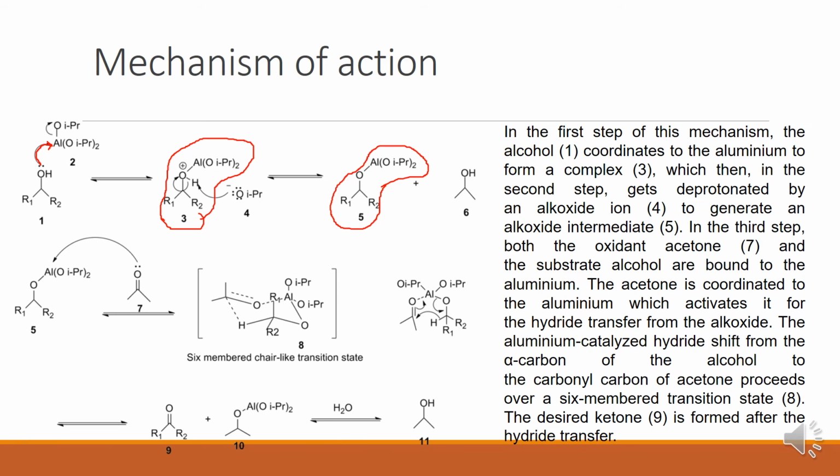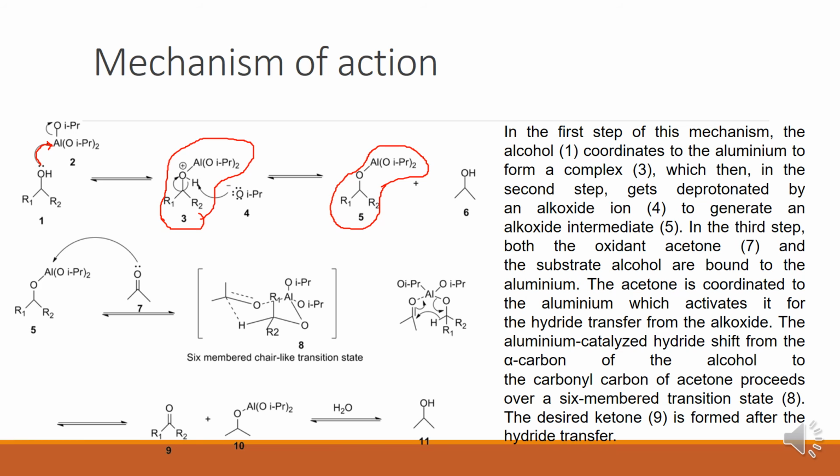Okay, this is the fifth one. In the third step, both the oxidant, acetone, and the substrate alcohol are bound to the aluminum. Remember, in the third step, both the oxidant, acetone, and the substrate alcohol are bound to the aluminum. Let me explain one more time.